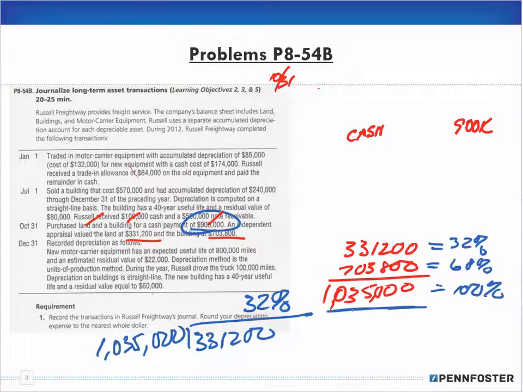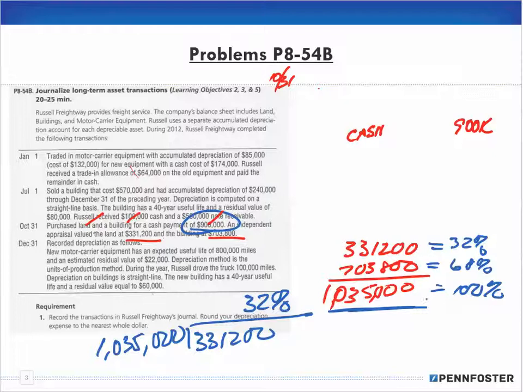Because $1,035,000 is 100%. This is your basic math from business and finance. So if you're not getting this portion concept, go back and look at the math for business and finance section for that theory. So our land is 32% of the total appraised value, and the building is 68%.